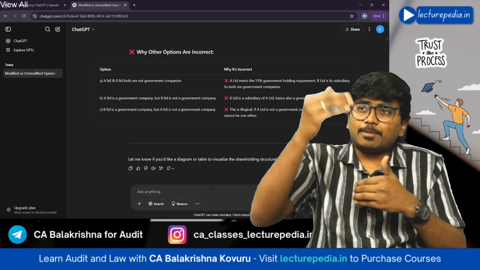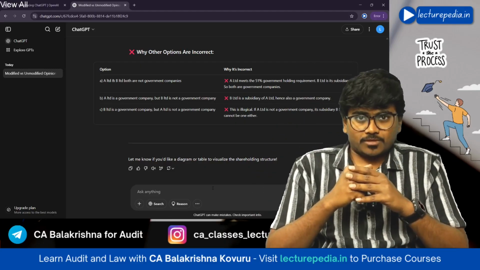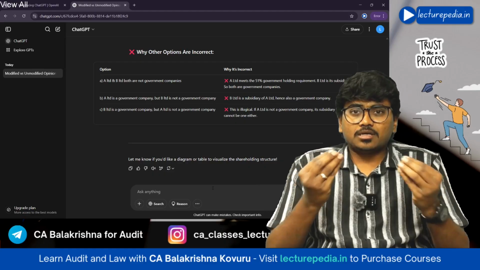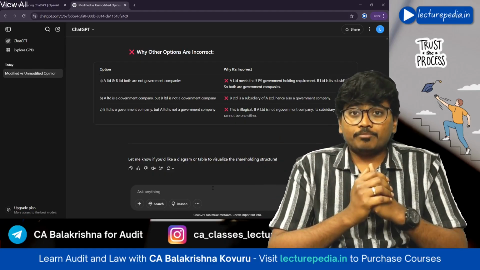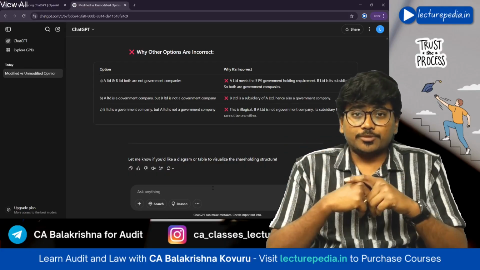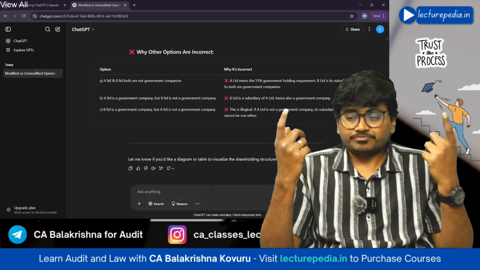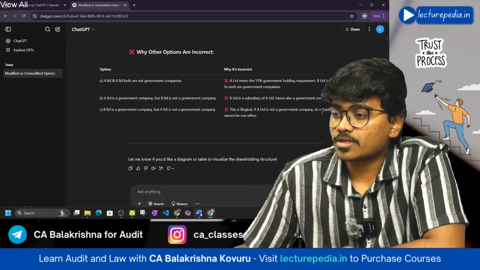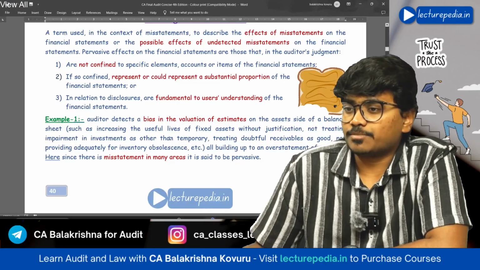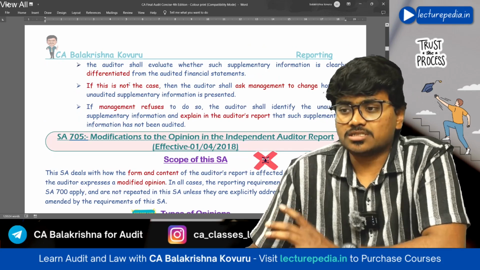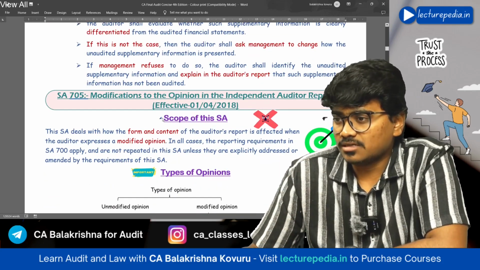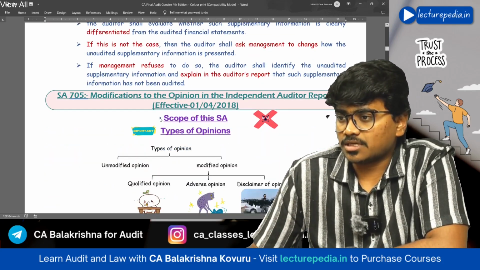Sometimes what happens is the chapter might be very huge and you want summary notes for that chapter. So ChatGPT can also help you to prepare summary notes. Let's say, for example, let us take a particular chapter, in Standards on Auditing itself, SA 705. This is the content of the entire standard.